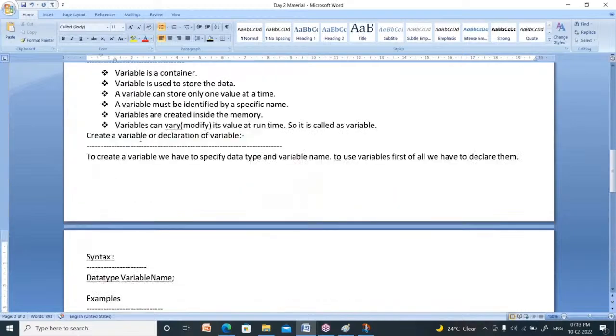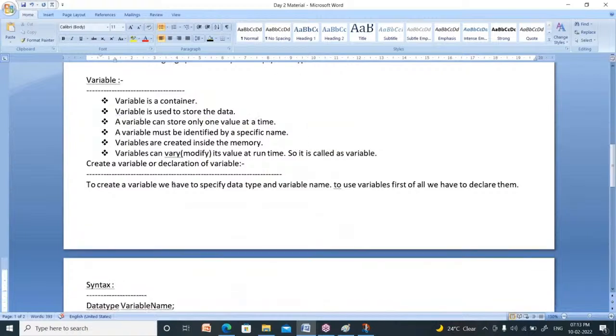Now see here, note it down. From variable you have to note it down. My dear friends, note it down. What is variable? Variable is a container. Variable is used to store the data. A variable can store only one value at a time.